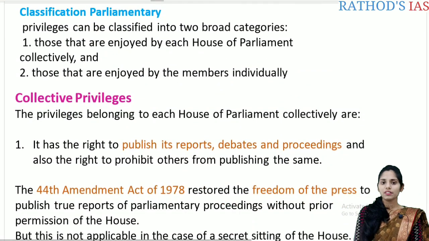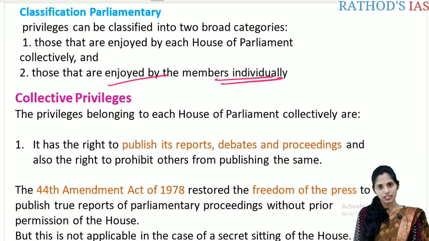First let us see the classification of these parliamentary privileges. They are mainly classified into two broad categories: collective privileges and individual privileges. Collective privileges are mainly enjoyed by each house of the parliament collectively, that is each house of the parliament as a whole. And individual privileges are enjoyed by the members individually.